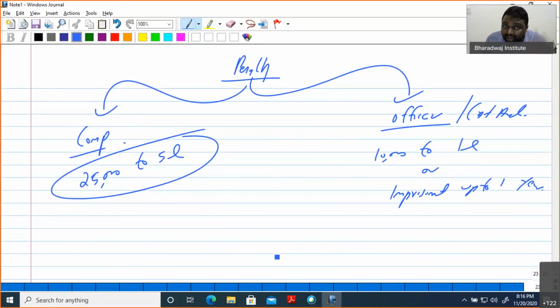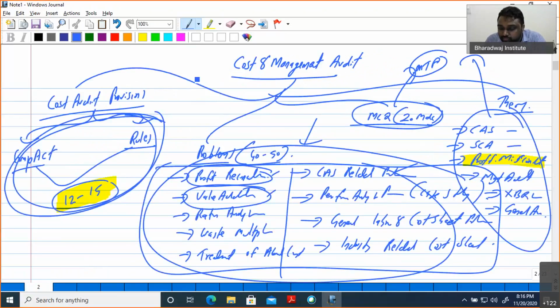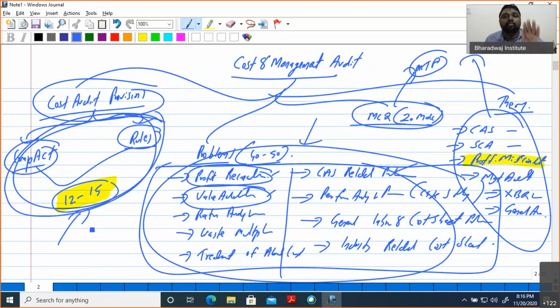For the latecomers, I will repeat once again. This is the cost audit provision, Companies Act provision and rules, which will come as per the current pattern, 12 to 15 marks. We have finished that now. Now only these problem-related areas are pending, and we will discuss them in the coming classes.